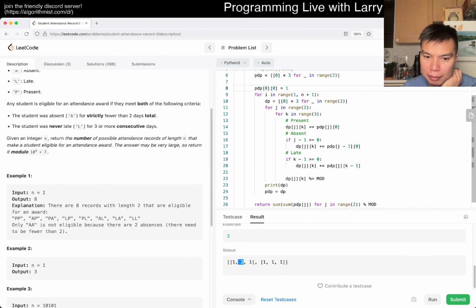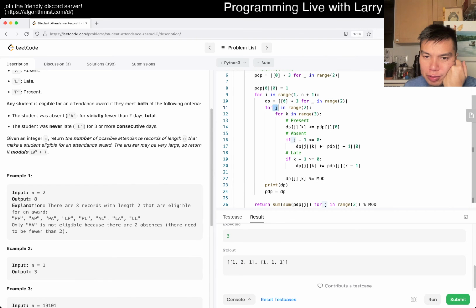That means that dp of 1, 0. That's 1. Okay. This should only hit. Why is that? Huh. Okay, so 0, 0 hits this one. That's good. And then this is 0, 1.